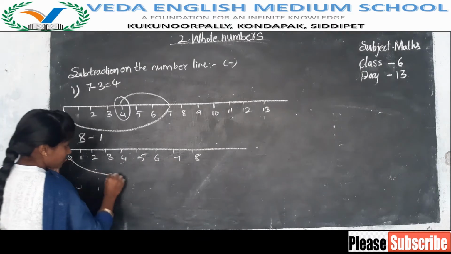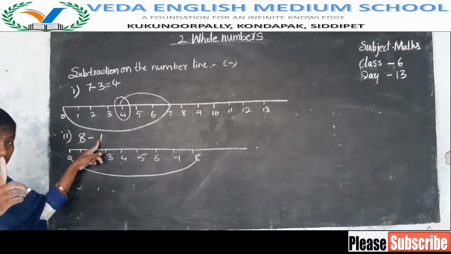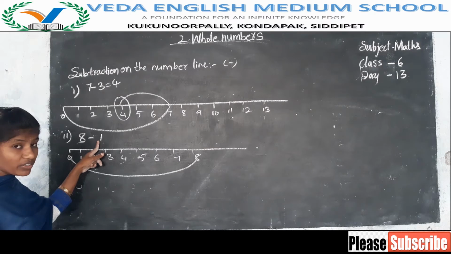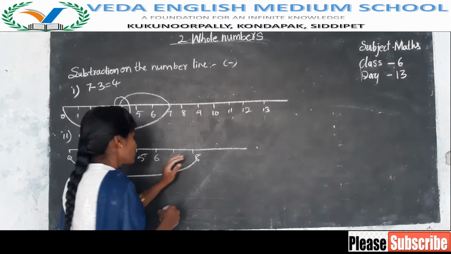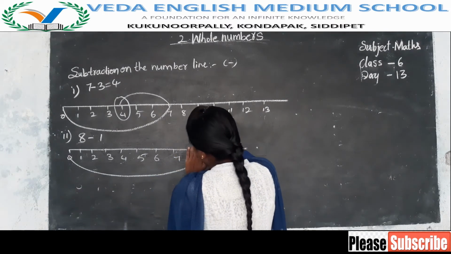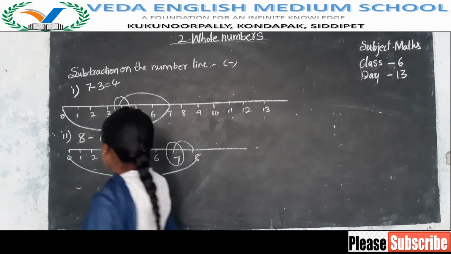0 to 8, completed. From this 8, how many do we have to subtract? We have to subtract one number. While we are doing subtraction, do we move to the right side or left side? Left side. So leave this 8 and count one number. 1, so 8 to 7. So what is the answer? 8 minus 1 gives 7.